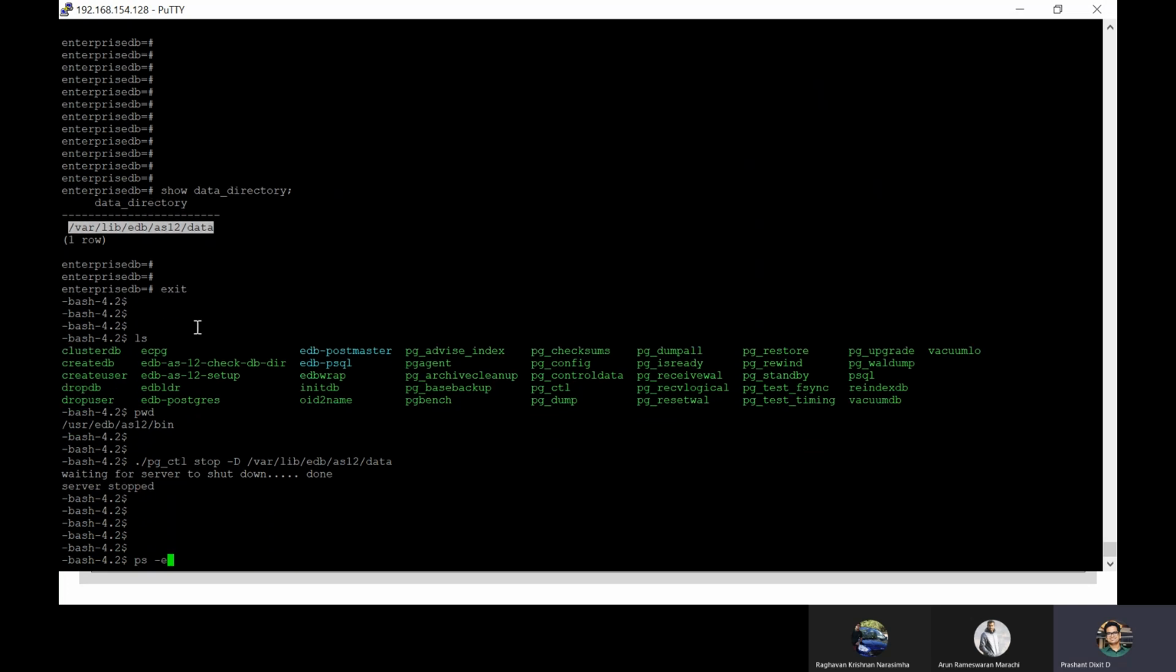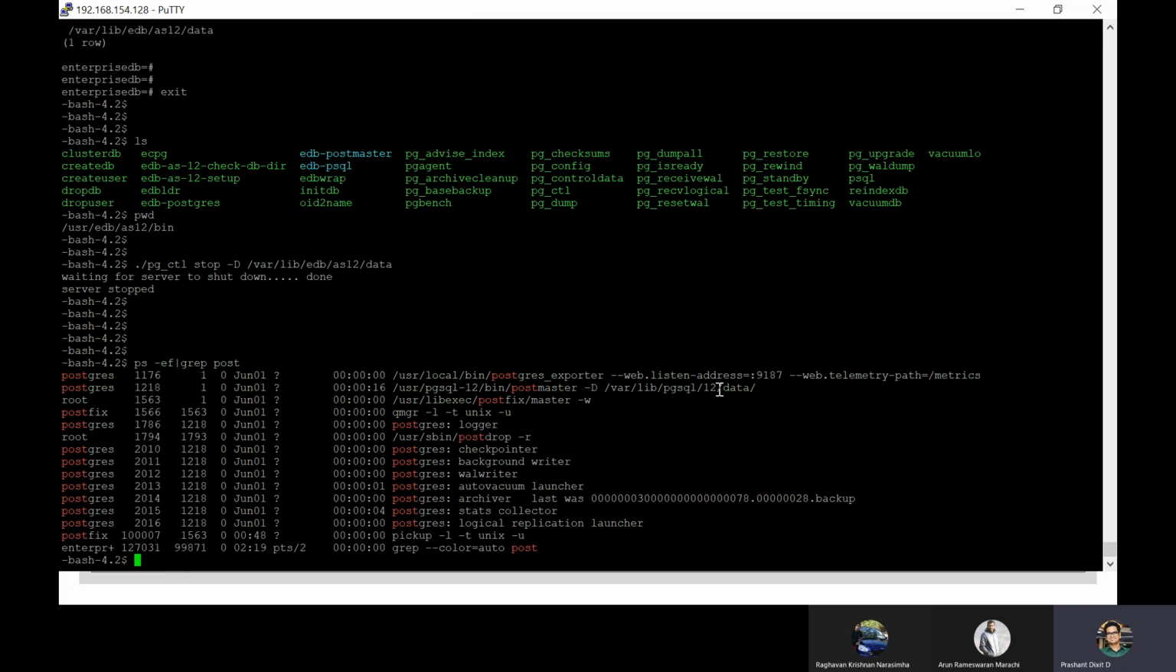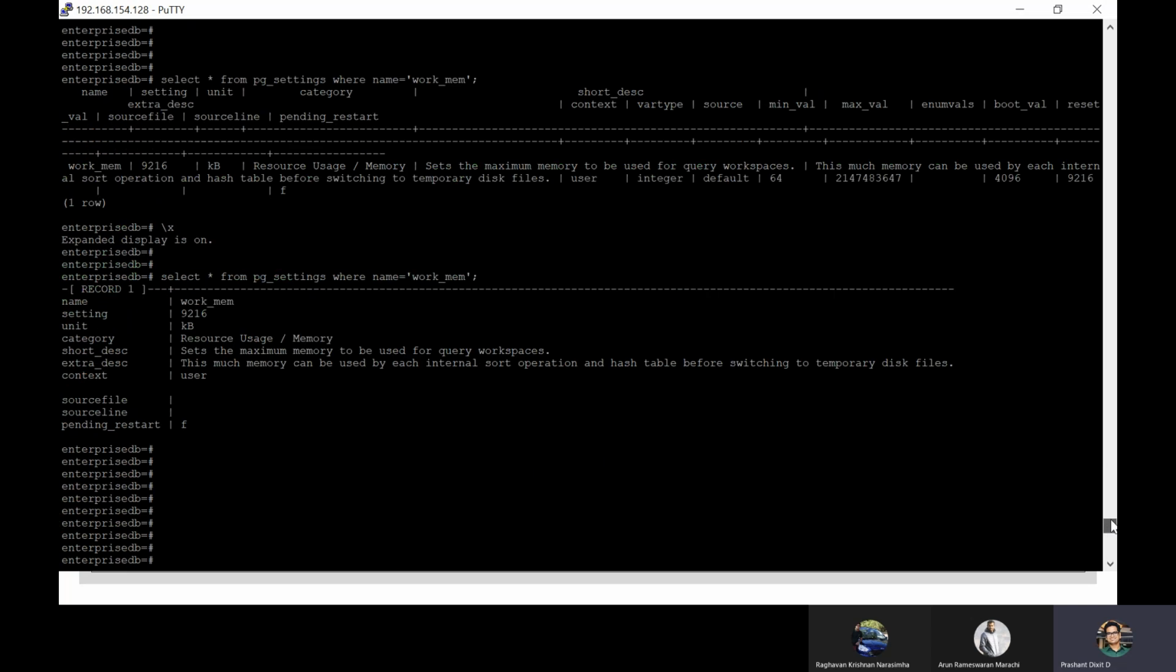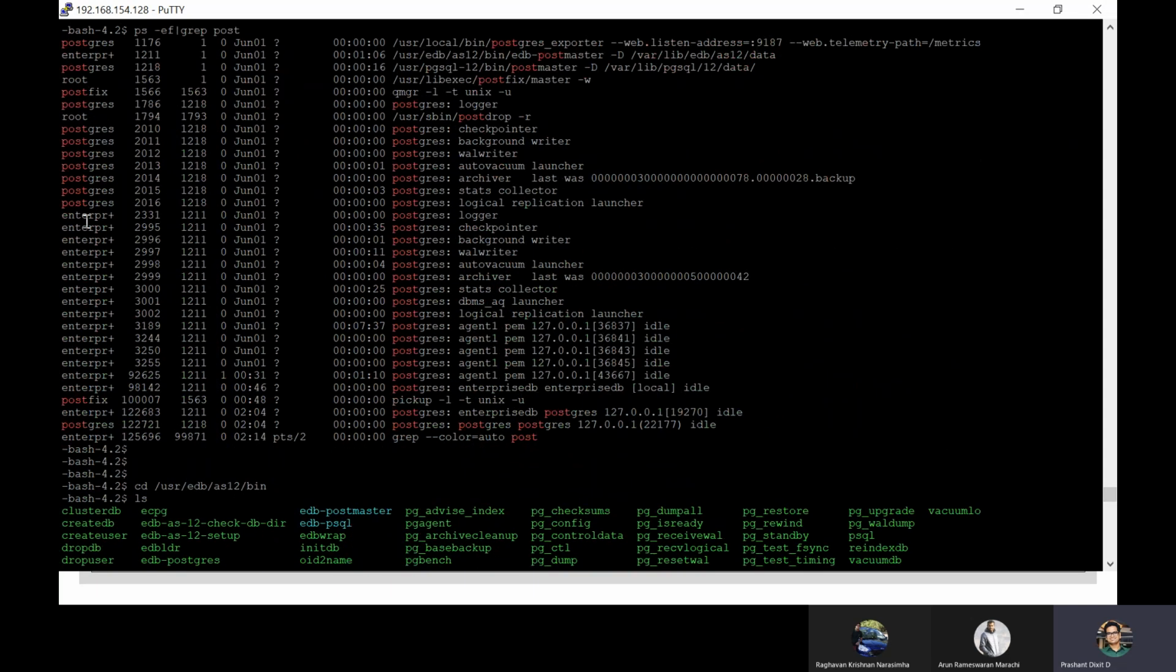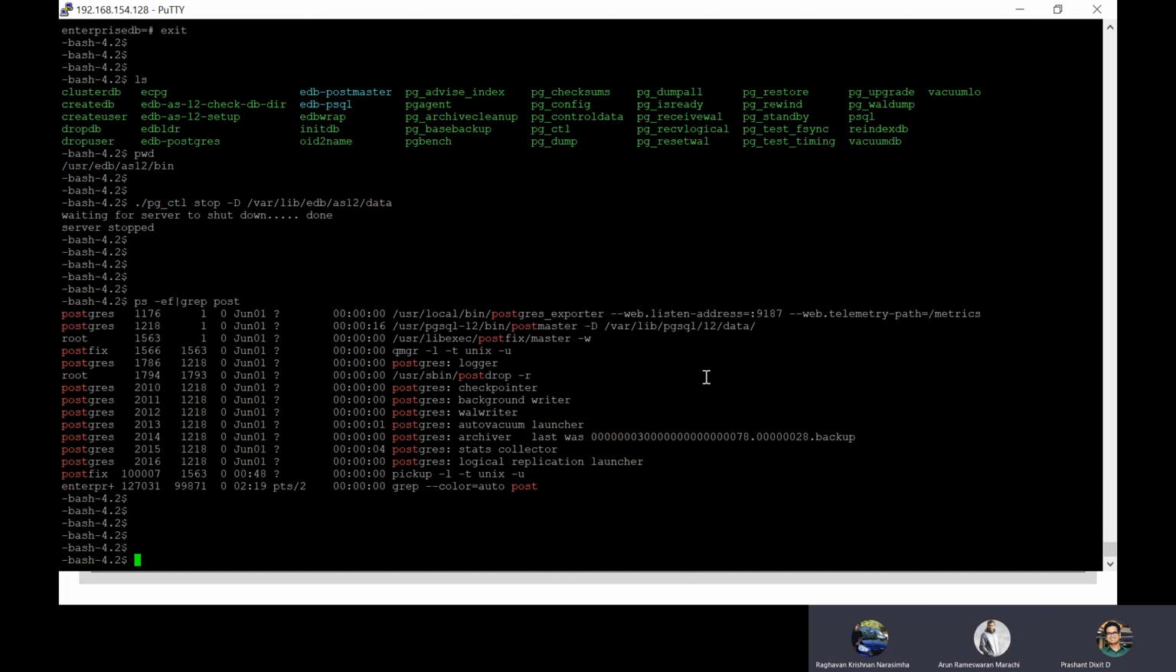Right now, if you go and check the processes, you only see the open source Postgres processes owned by Postgres, but all of the EnterpriseDB specific processes are gone because it's closed. Because if I go back, you would see many processes running with the EnterpriseDB username. Am I clear? Yeah, Prashant. Okay.